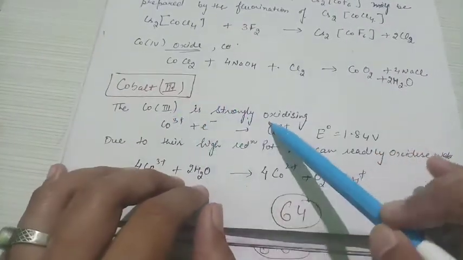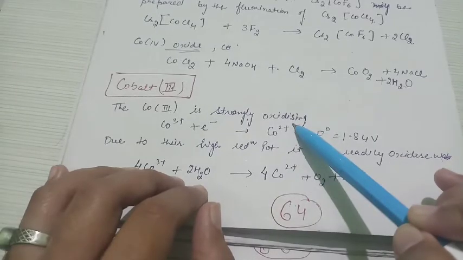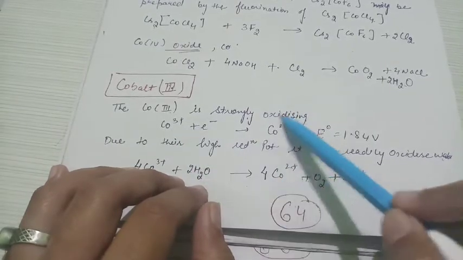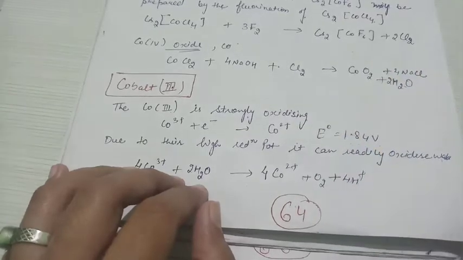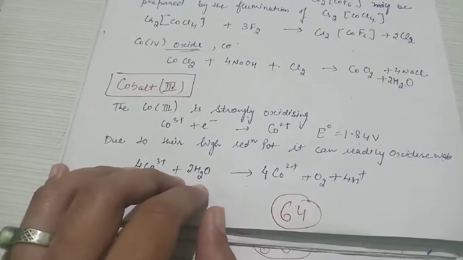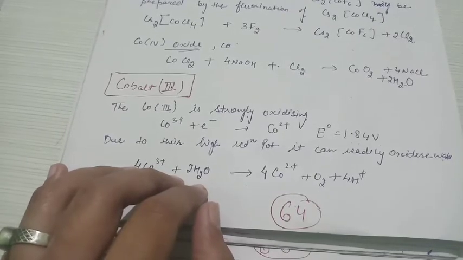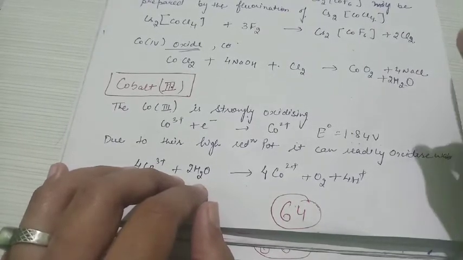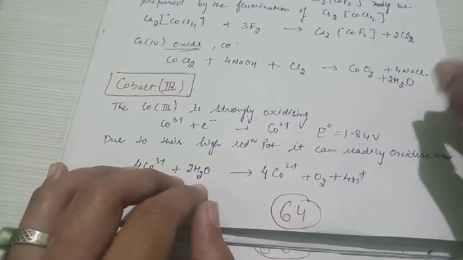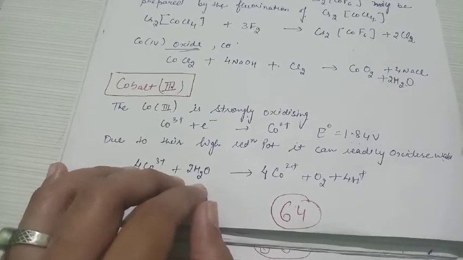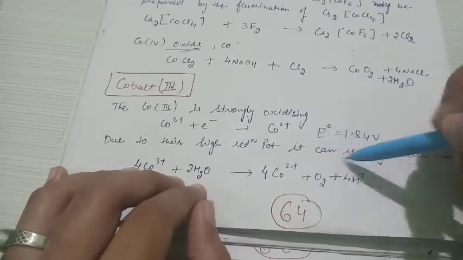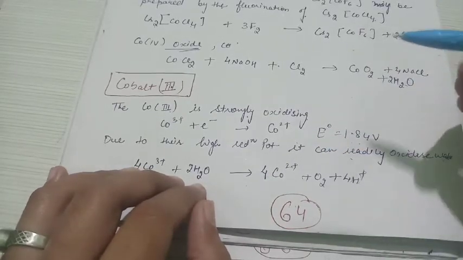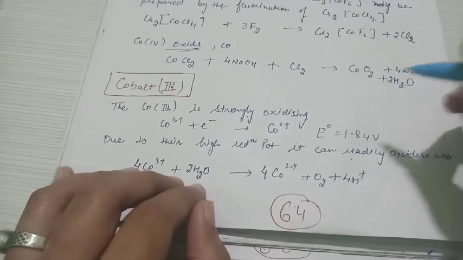Cobalt 3 oxidation state is a strongly oxidizing agent. It readily changes into cobalt 2 positive, having a reduction potential of 1.84 volt. The higher the positive reduction potential, the more easily it will be reduced. The lesser the value of reduction potential, the more easily it will be oxidized. With the help of this we are able to find out whether the reagent acts as a better reducing or oxidizing agent.